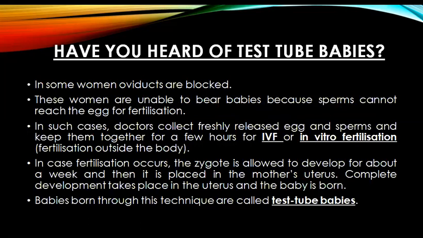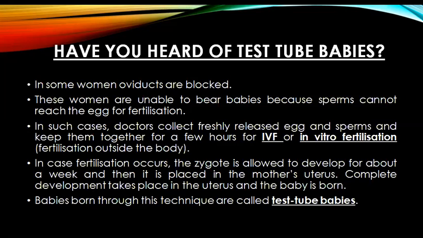In such cases, doctors collect freshly released egg and sperms and keep them together for a few hours for IVF, which is also called in vitro fertilization. In vitro means something that is happening outside. So in vitro fertilization means fertilization occurring outside the body in a test tube.